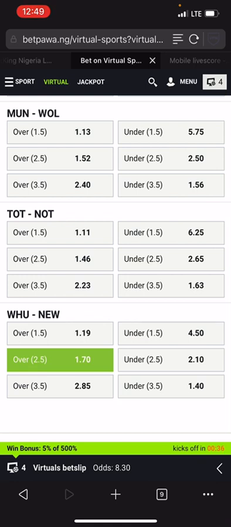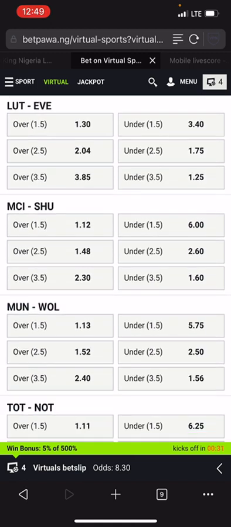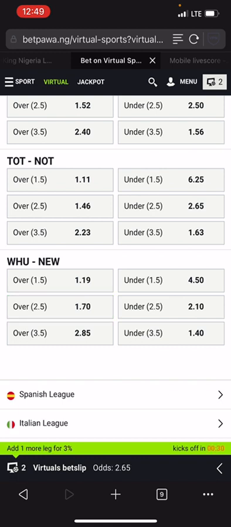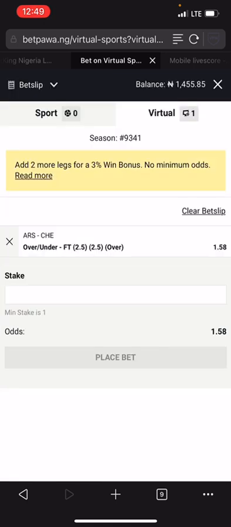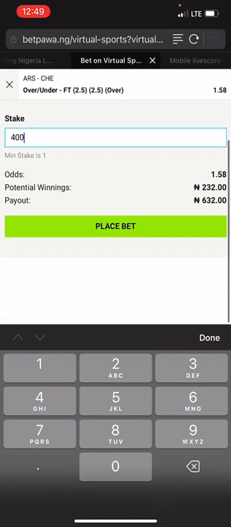So right now, as you can see here, all we have to do is to remove the highest odd here. We have 1.84 and 1.70. So the middle odds here, we have 1.58 and 1.68. So we are going for 1.58, which is Arsenal versus Chelsea. Now let's take the game. Arsenal versus Chelsea. So let's take the game right away.